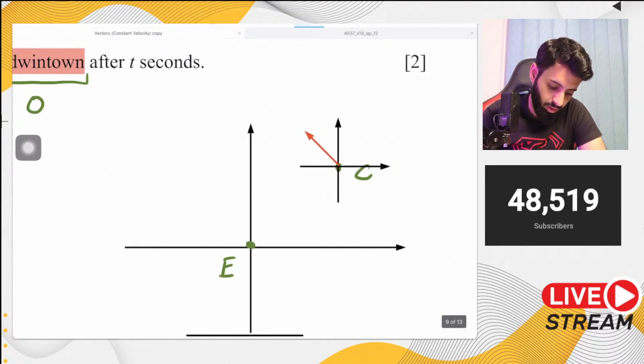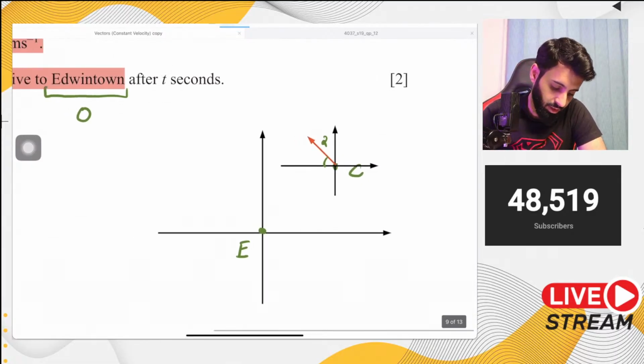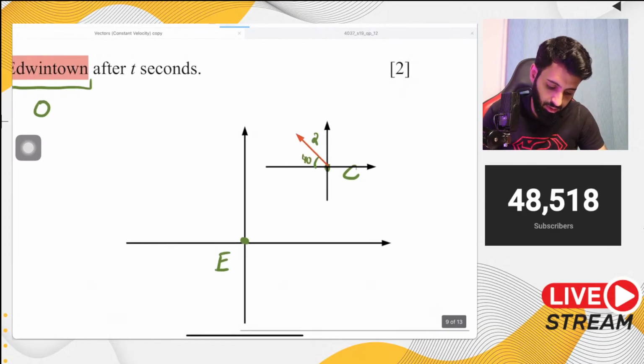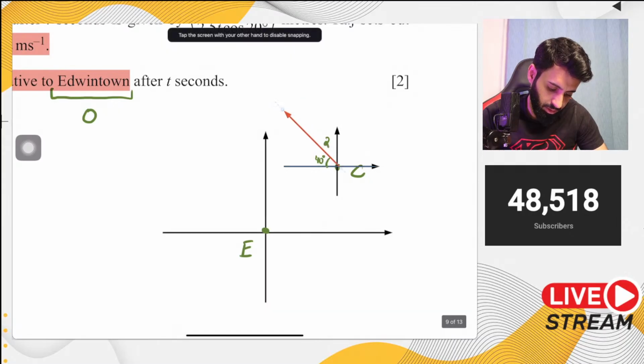Now this is 2, and if it's 300 degrees, that means this is going to be what? This is going to be 310 actually. This is 310. So that means the small angle that you're looking at inside is actually going to be 40 degrees. Okay, let me enlarge this a little so you guys can see what's going on.